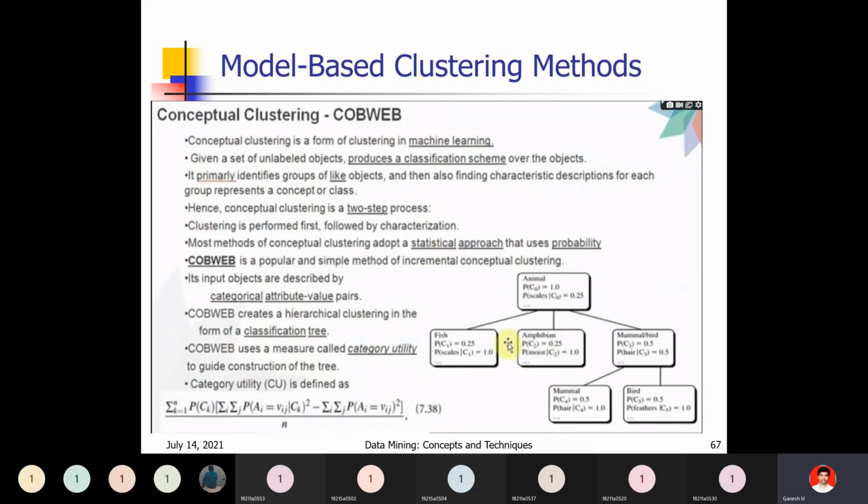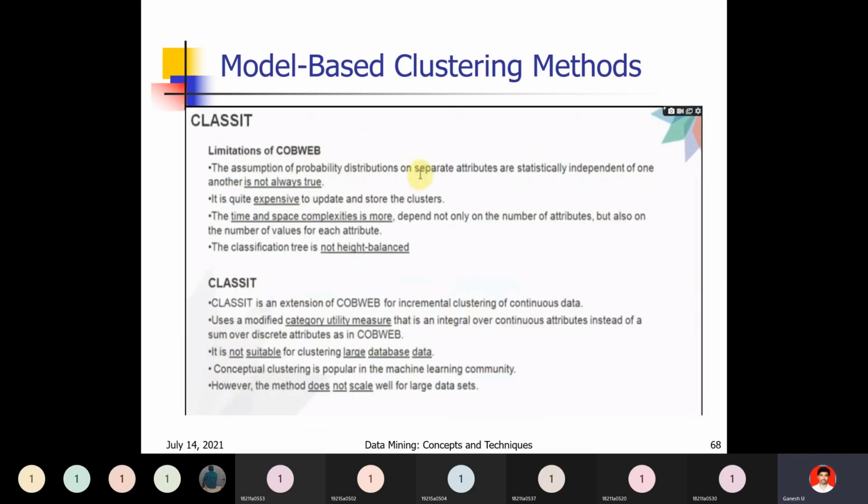What is meant by height balance? You have already seen this in the data structure AVL. If you check the height balance formula here, this tree is not height balanced. That is also one limitation of CobWeb. Classit is an extension of the CobWeb method for incremental clustering of continuous data.